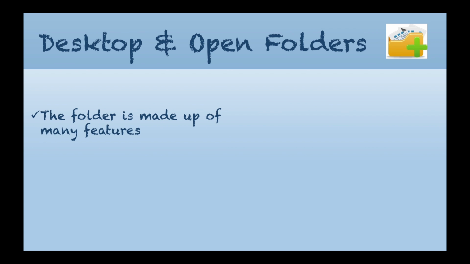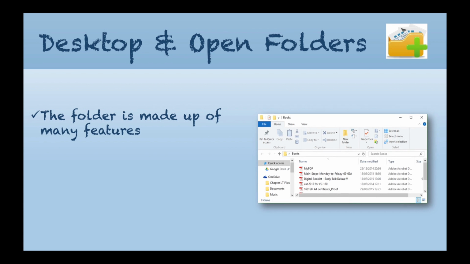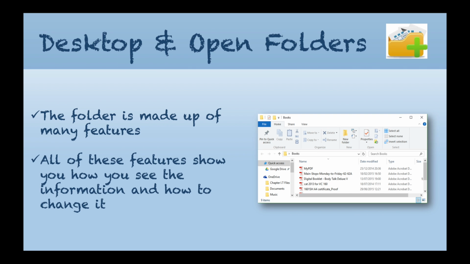A folder is made up of many features. All these features show how you can see the information and how to change it. As I explained before about the ribbon, you can create a new folder if you like, and if you click on view, you can change the size of the icons within the folder as well. There's quite a lot you can change within a folder if you wish.